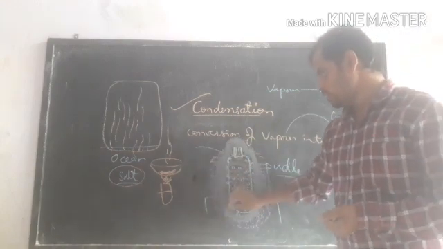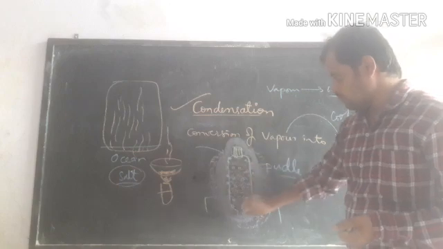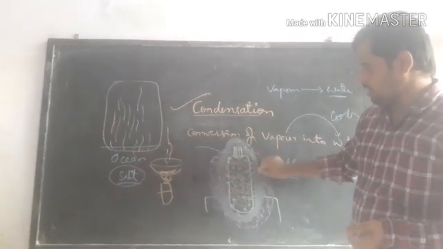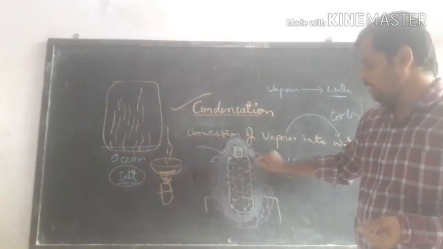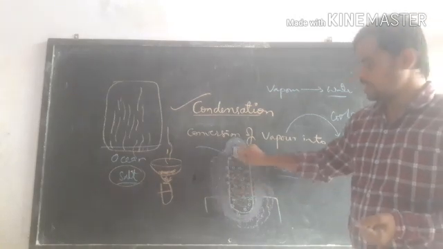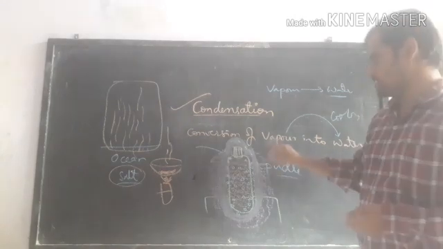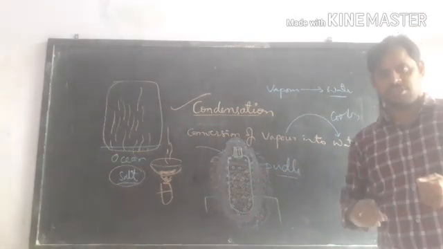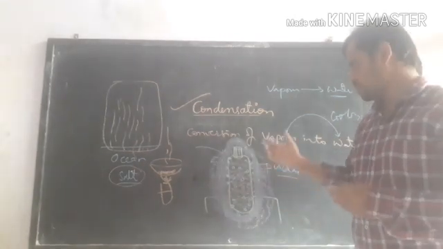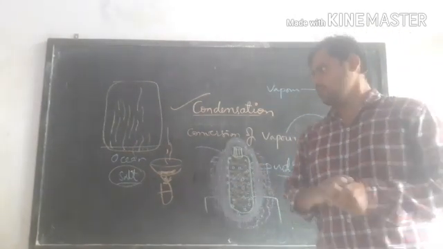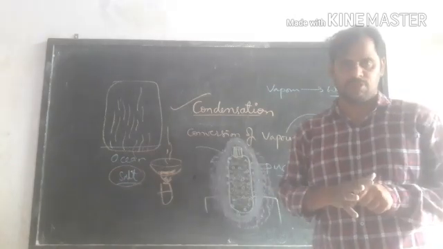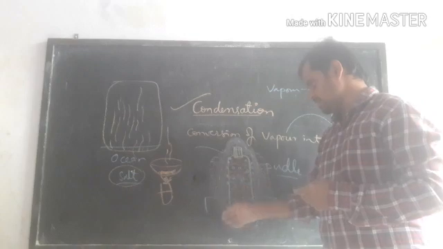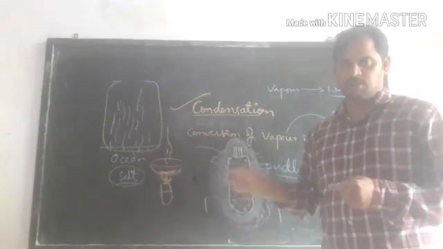So here what happened? The coolness of the water bottle surface cooled down the vapor present around it, and now this vapor became droplets and appeared on the water bottle by the process called condensation. In the next class we are going to learn more about condensation. I hope you understood this example. You can try this at home and notice the appearance of water drops.